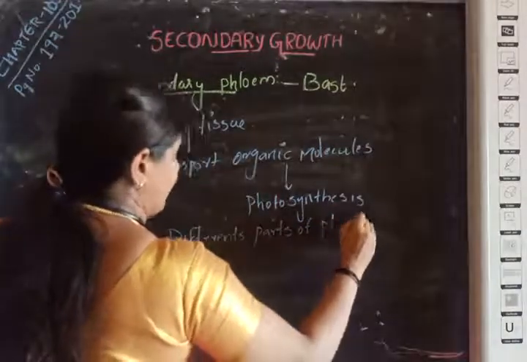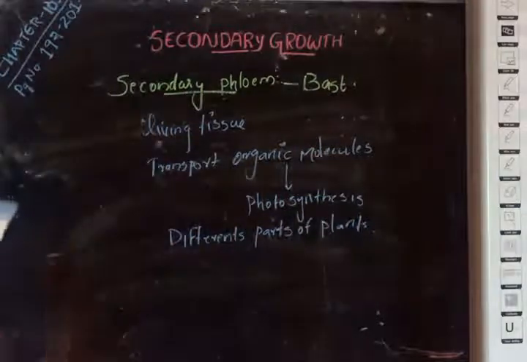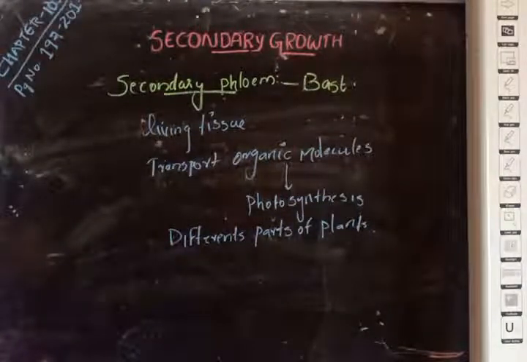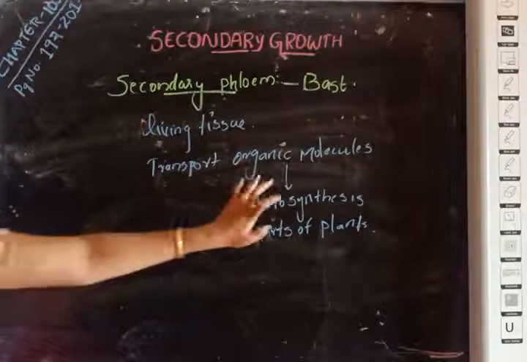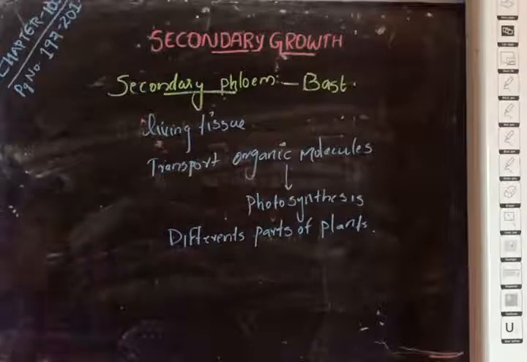Okay. So secondary phloem is a living tissue, so it can transport organic molecules produced as a result of photosynthesis to different parts of the plant.